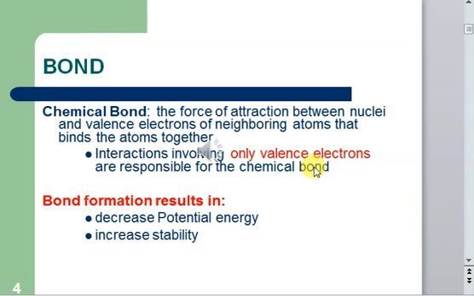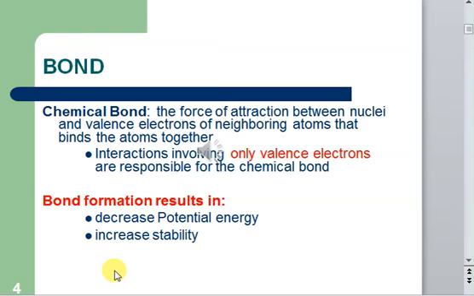So why is a chemical bond formed? That's important to answer, because a chemical bond is formed as it results in an overall decrease in the potential energy of a system. When the potential energy of a system decreases, the system becomes more stable.